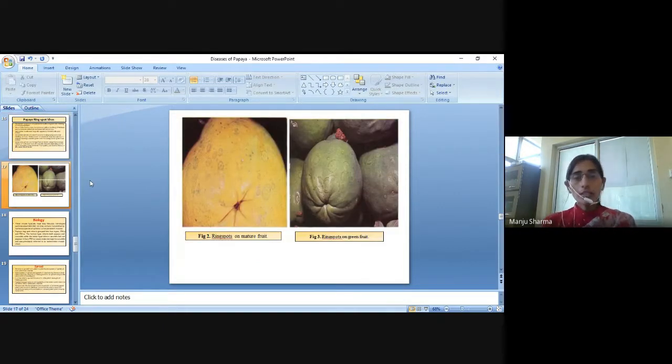These are the symptoms. So, there are ring spots on the mature fruit. These are the symptoms of the disease, and here, ring spots on the green fruit.